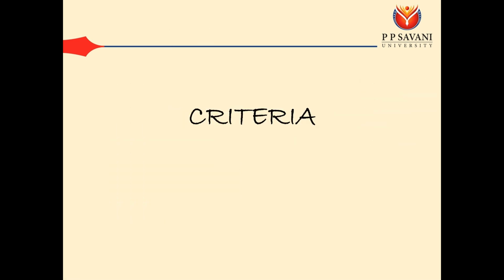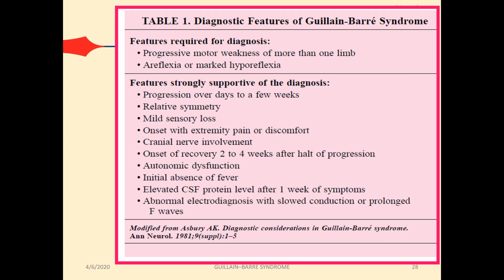There are certain criteria for diagnosis of GBS. So there are two main criteria that are required for diagnosis. Both are required, that is important. If these are not there, then it is not GBS. So first is progressive motor weakness of more than one limb. As we know, it is symmetrical involvement, so more than one limb is involved. And second is areflexia or marked hyporeflexia. The reflexes should decrease or should be absent. If these two are fulfilled, then only go for supportive diagnosis.